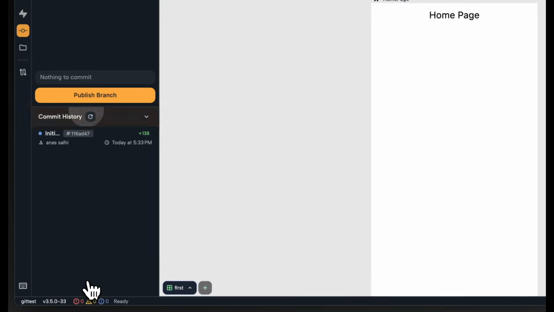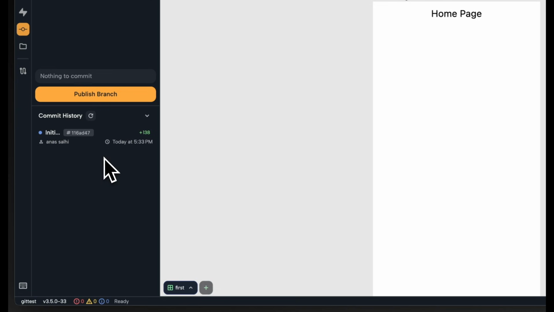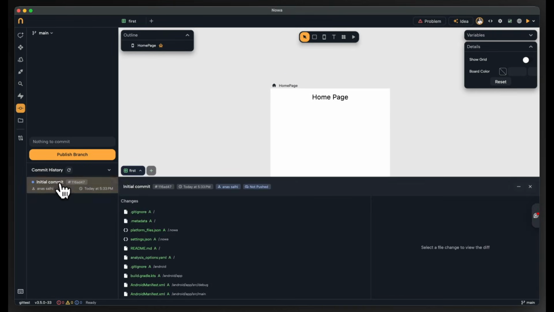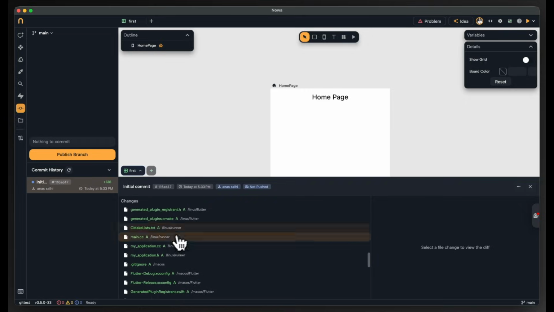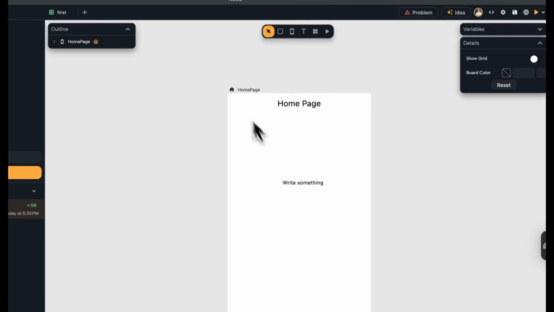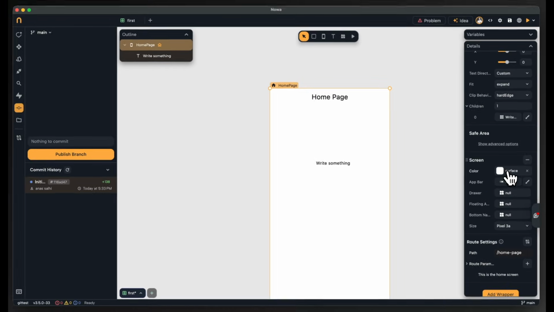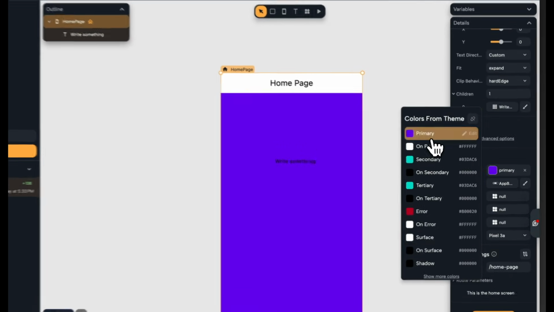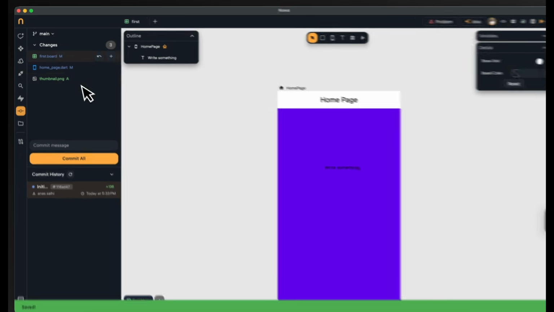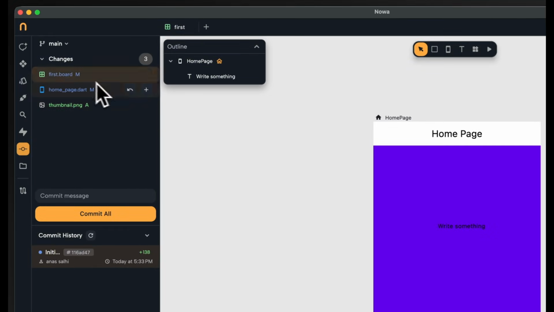And when you open the commit history, you will see that Nowa by default created a Git repository for your local project and even made the initial commit, which contains the initial files. Now, if I do any change, for example, let's say I will drop this text here and I will change the color to the primary, for example. And then when I click Command S or save, then here I would see the changes on the left side.